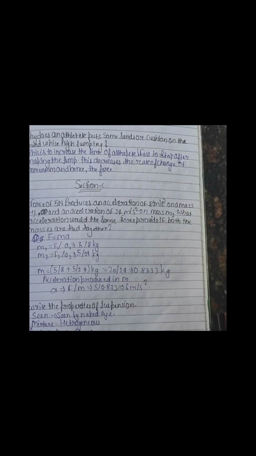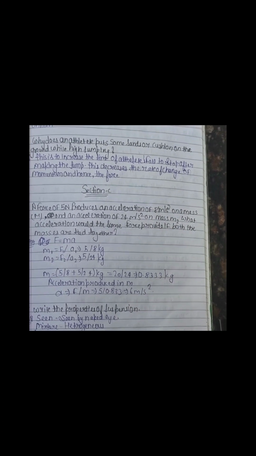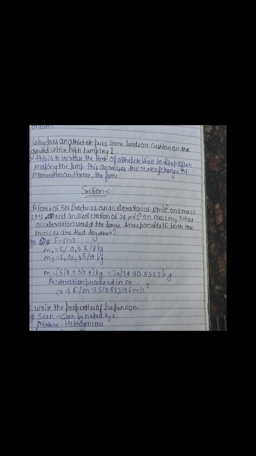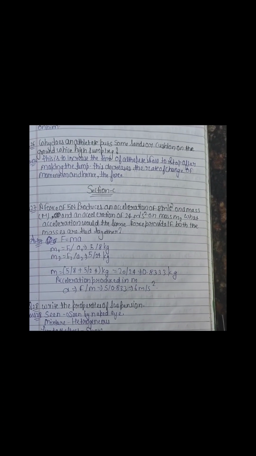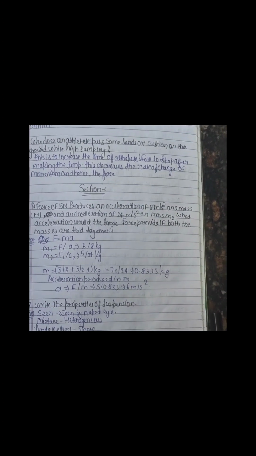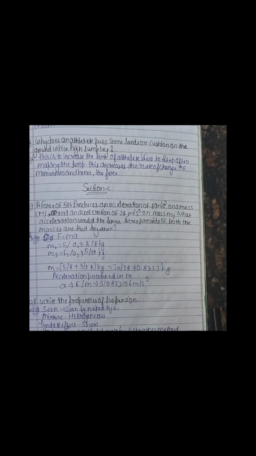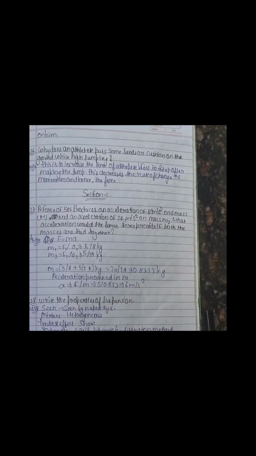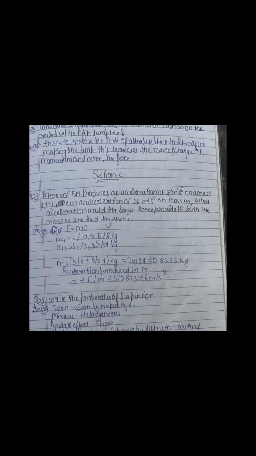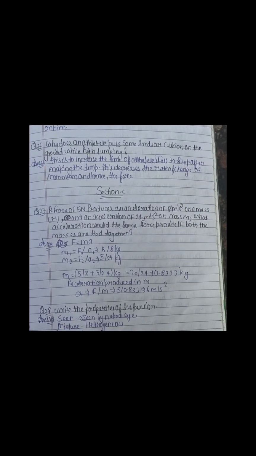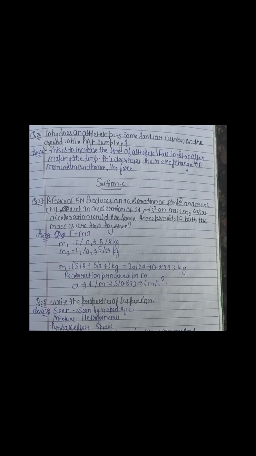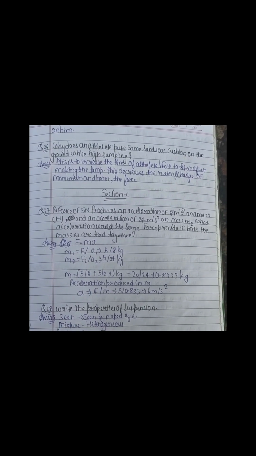Question number 26. Why does an athlete put some sand or cushion on the ground while high jumping? This is to increase the time of the athlete's fall to stop after making the jump. This decreases the rate of change of momentum and hence the force. Next, section C.